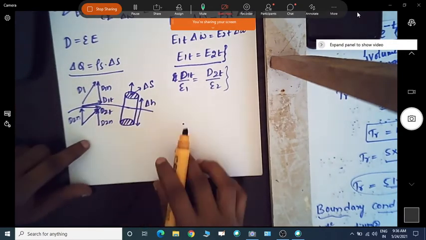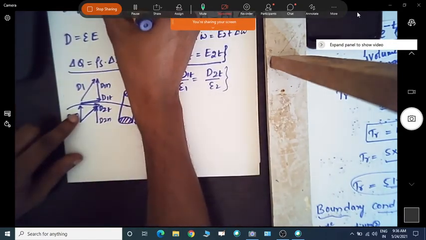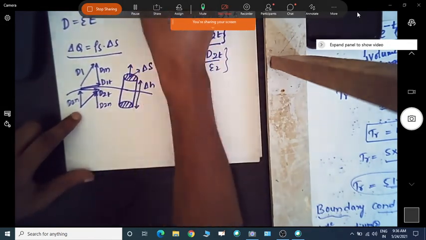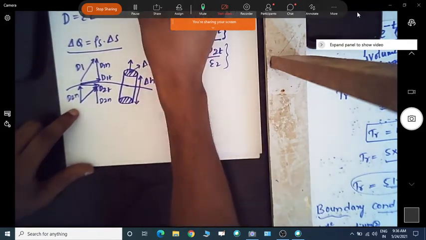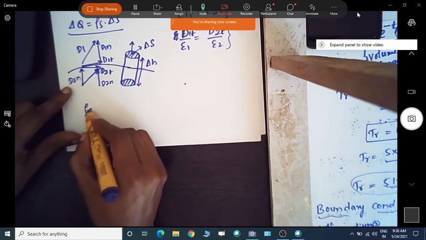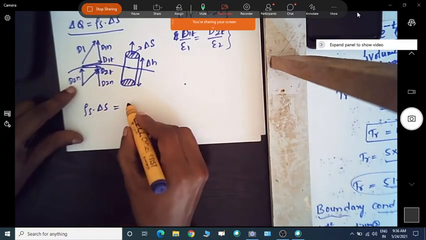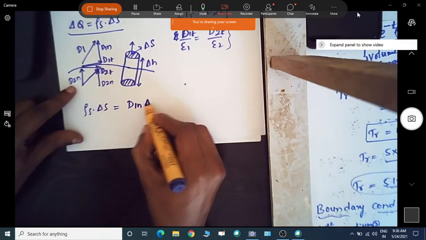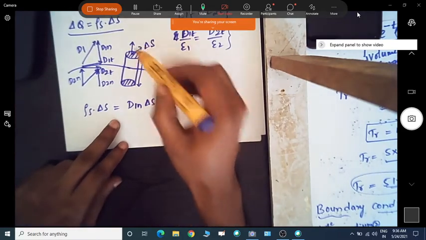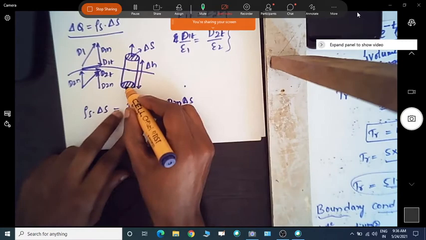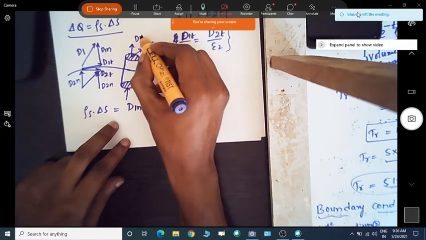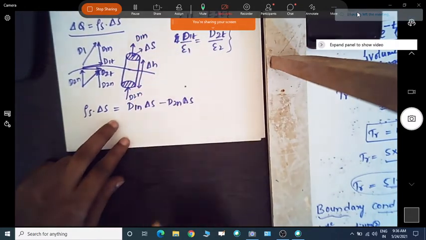If I apply that here, we get rho s into delta s equal to D1n into delta s minus D2n into delta s, because we have only the normal components on the surface of the cylinder. This is D1n in the first medium and D2n in the second medium.